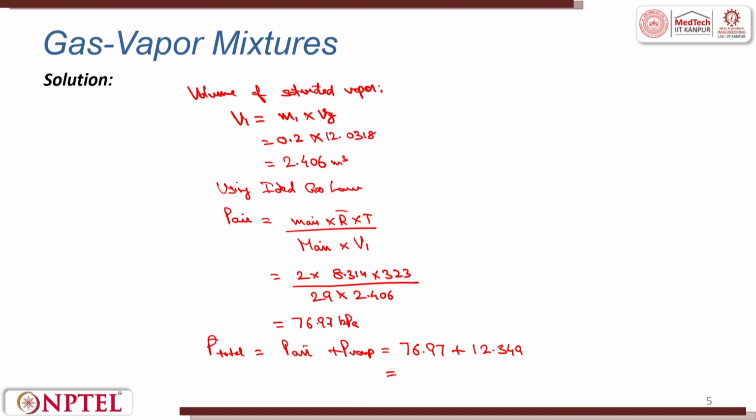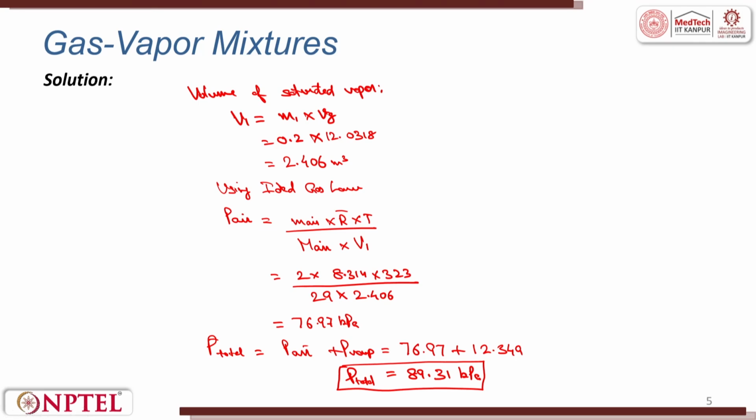This gives me the total pressure inside the tank as 89.31 kilopascal. So this was a simple problem when we talk about gas mixtures.